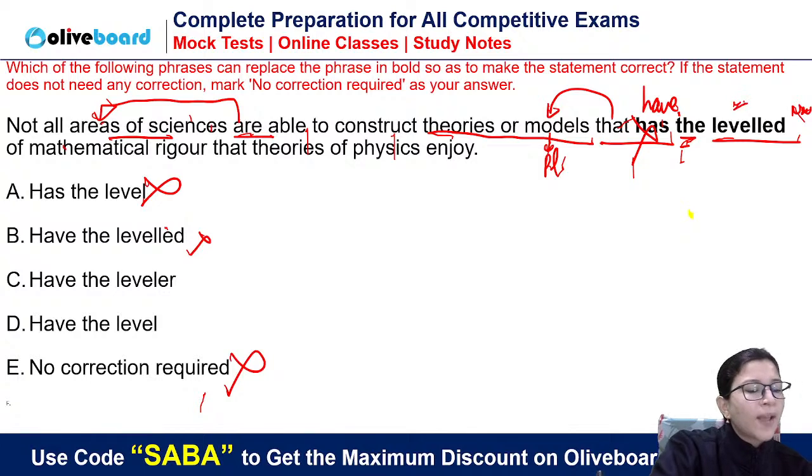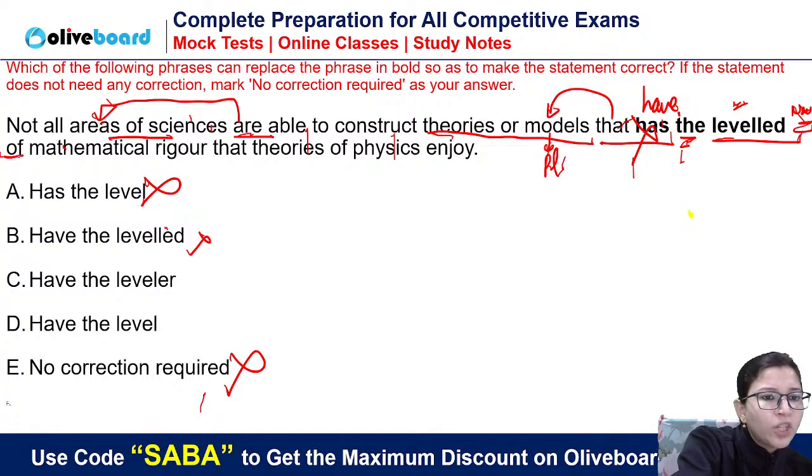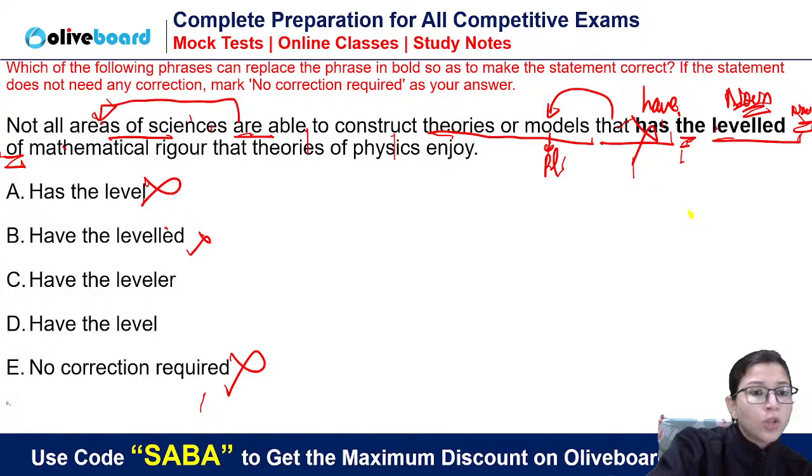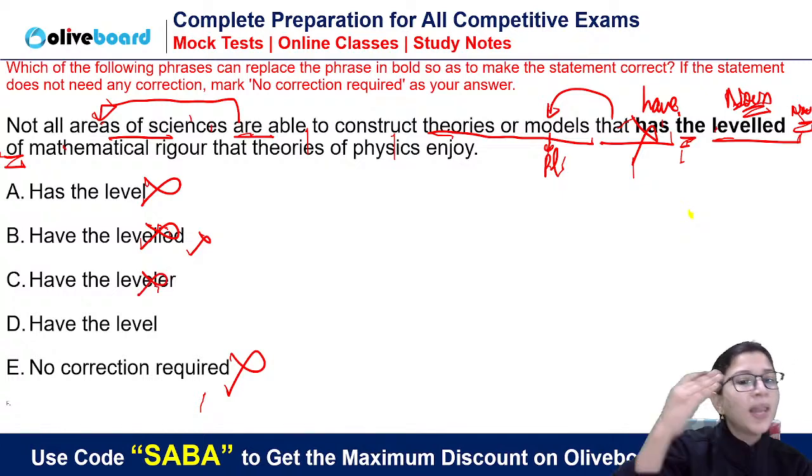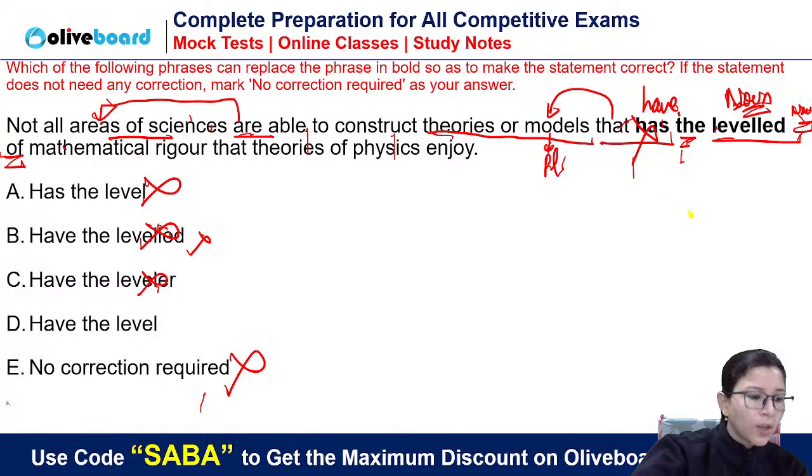You can use leveled as an adjective also, but after this there should be a noun. Do you see any noun after this? There is no noun, because of is directly a preposition. So you need an adjective or you need a noun. The most important part is that we need a noun. So that is why leveled is definitely wrong. Leveler will also not make sense. Models that have the level of mathematical rigor. So leveler and leveled both are wrong. Answer will be D, have the level.